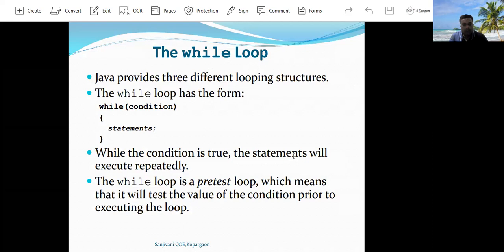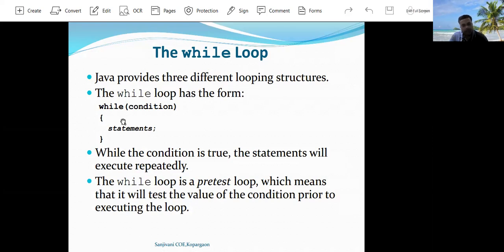The general syntax of the while loop is shown here. While condition, then you have to specify a statement. If the programmer wants to write more than one statement as a part of the while loop, then the programmer has to use the opening and closing curly brackets. In that, the programmer can write more than one statement. If the programmer wants to write a single statement as a part of the while loop, then there is no need to use the opening and closing curly brackets.